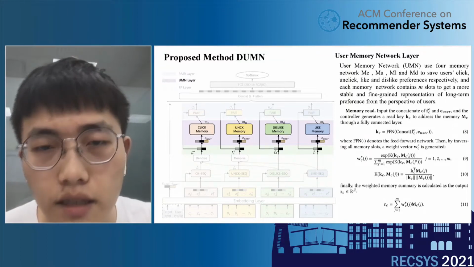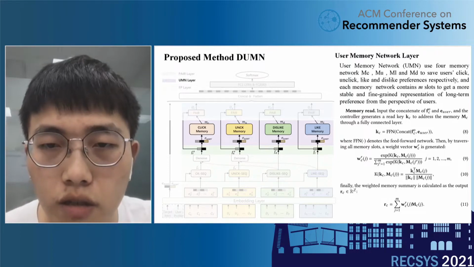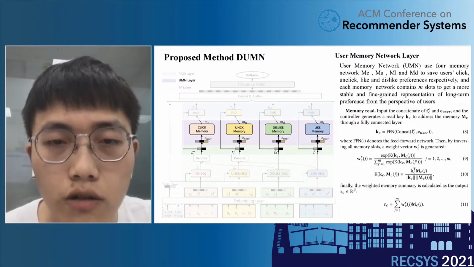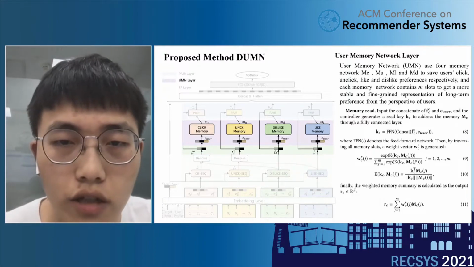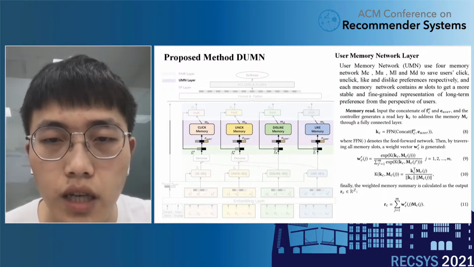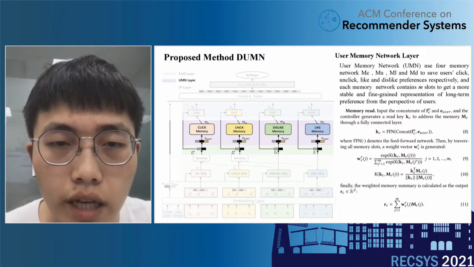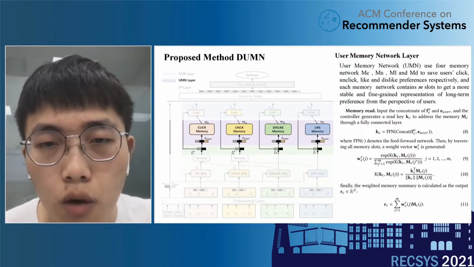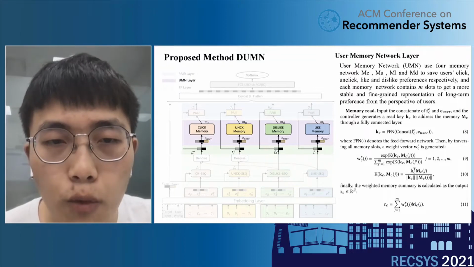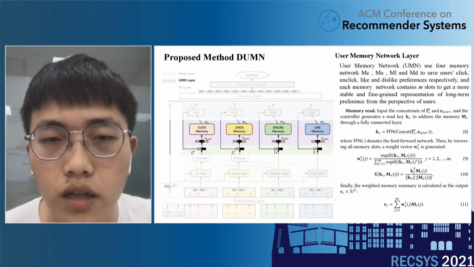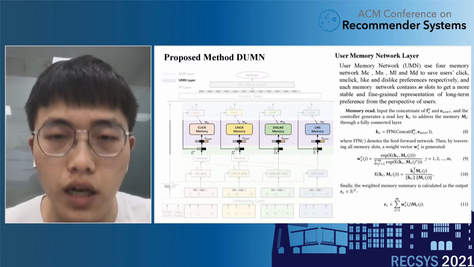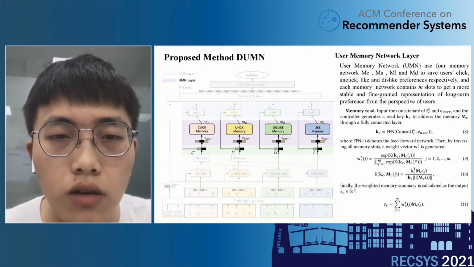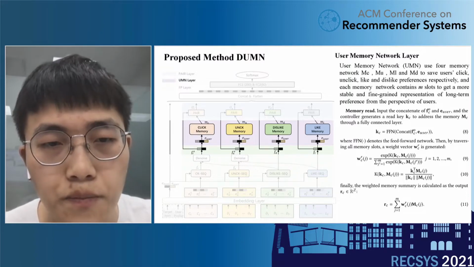Taking M_C as an example, for the memory read operation, we input the concatenation results of F_OC and E_user into the memory network M_C. A controller generates a read key to address a memory. Then we generate a weight vector by traversing all memory slots. Finally, the weighted memory summary is calculated as output R_C, which is a long-term interest representation.